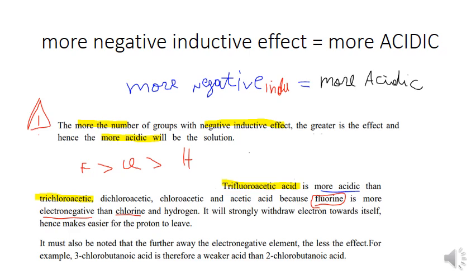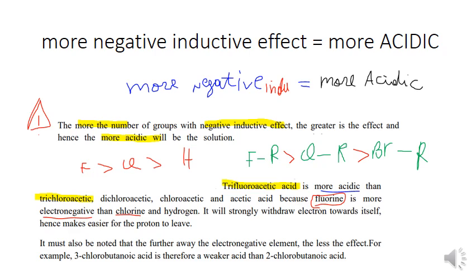If you have fluorine with this alkyl, for example an alkyl halide, we also have chlorine with this alkyl, and bromine with this alkyl. This one is more acidic than this one, than this.